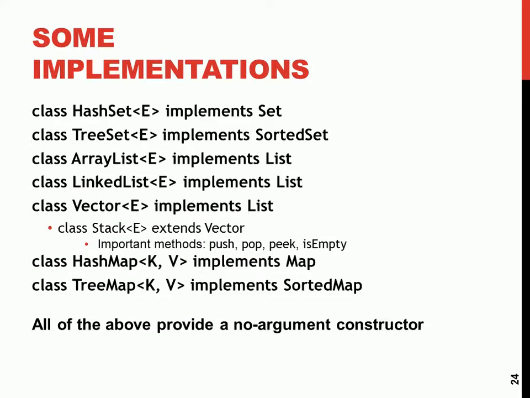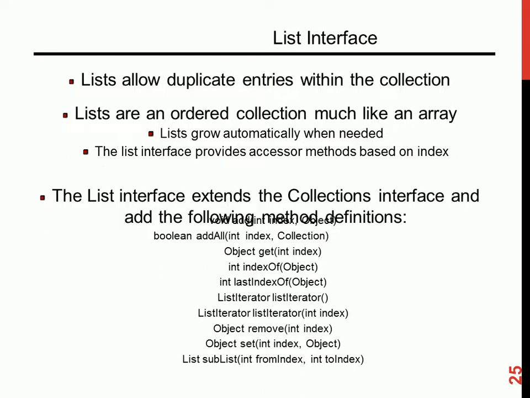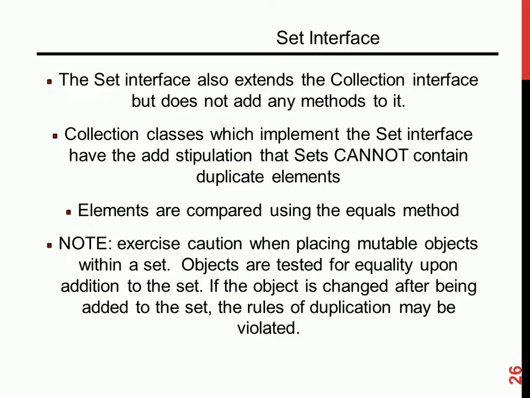So all the above provide a no-arg constructor. That's the default constructor, or parameterless constructor. There's no parameter. We've already seen these methods: add, get a particular index, last index of, list iterator, set interface.